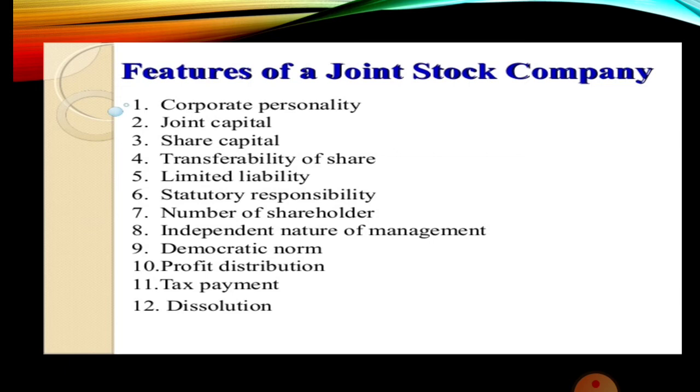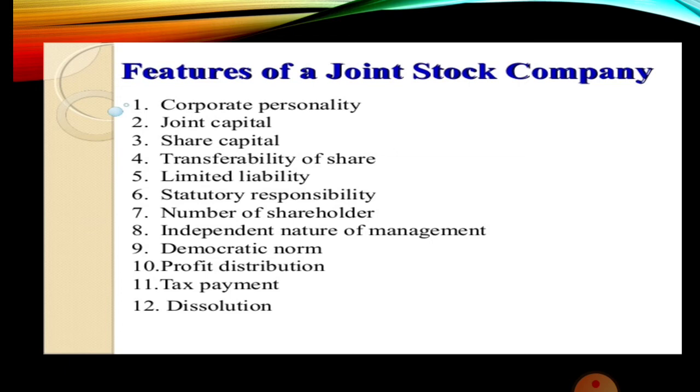All the managerial activities will be done by the board of directors. Whereas in the case of sole trader and partnership, everything will be carried on by the sole trader and the partners inside the partnership firm. Whereas in the joint stock company, the members are not involved in the managerial work of the company. Everything will be carried on by the board of directors.